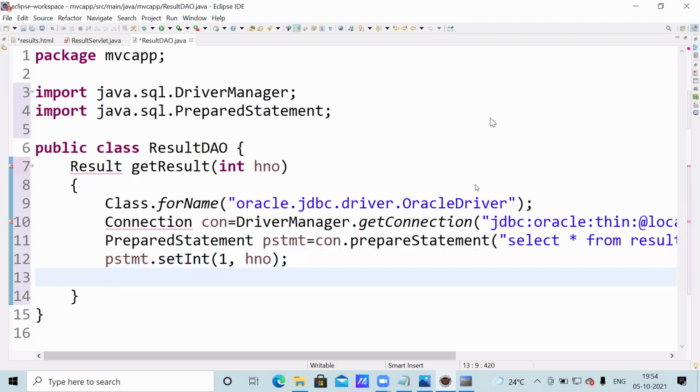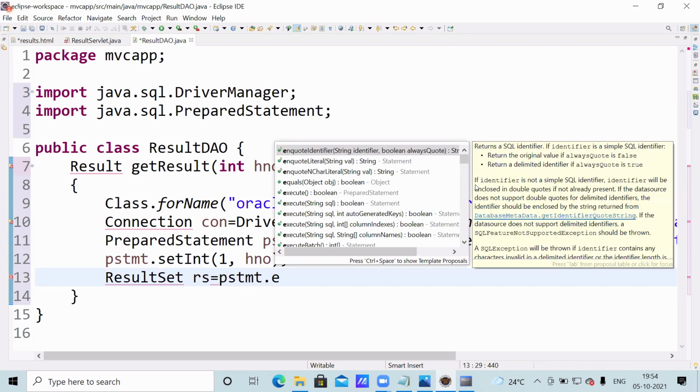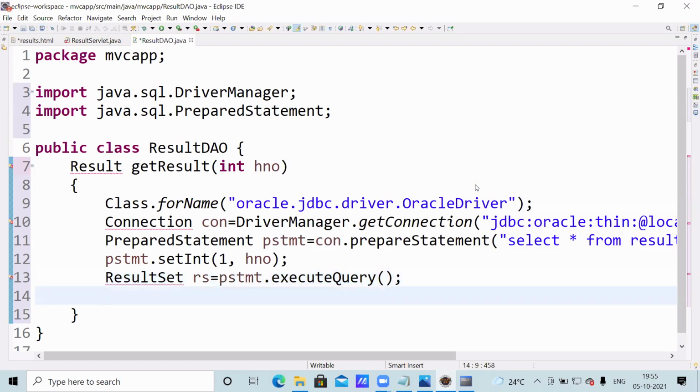Now it is going to return a result, so a ResultSet is required. ResultSet rs equal to preparedStatement.executeQuery. We got a result set.